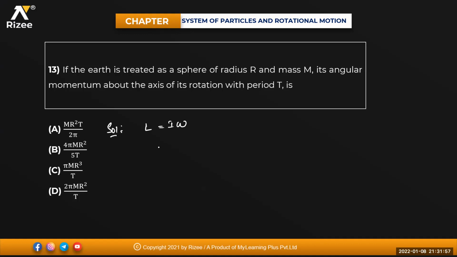Moment of inertia is how much for the Earth treated as a sphere of radius r and mass m? Moment of inertia is 2 by 5 m into r square, and omega is 2 pi by capital T. That means this will become 4 into m into r square into pi divided by 5 into T. So it is 4 pi m r square divided by 5T. Second option, option B. Okay.